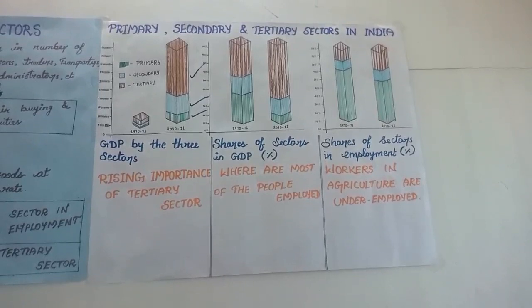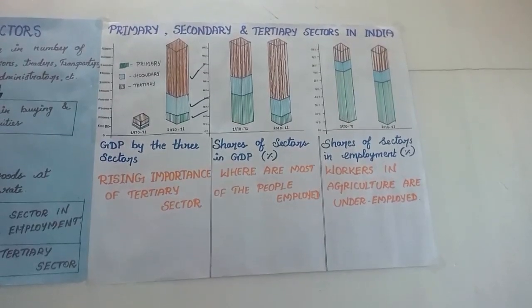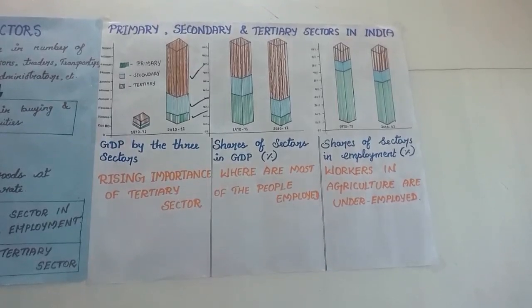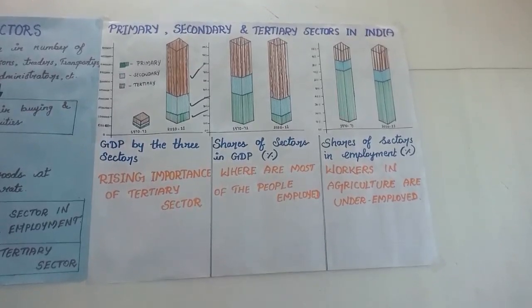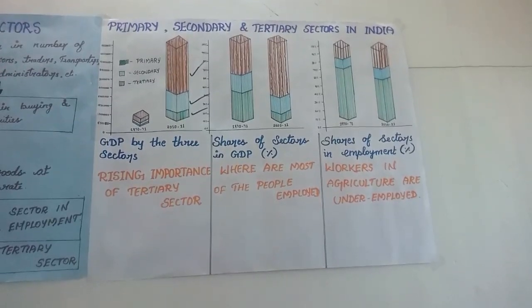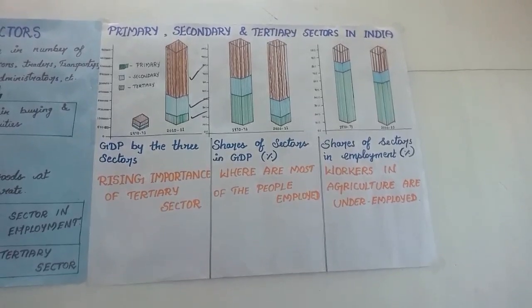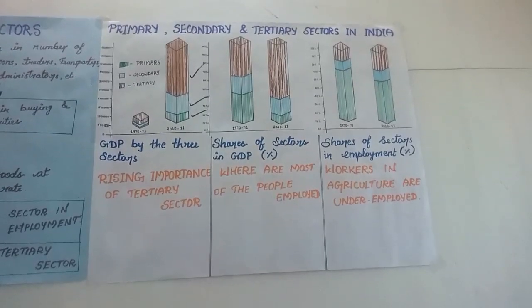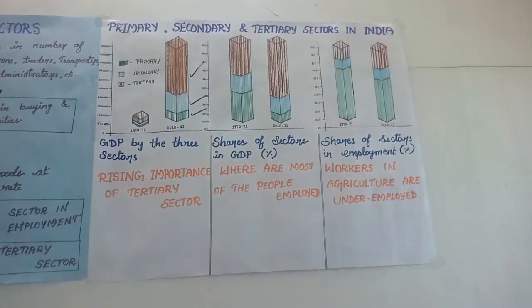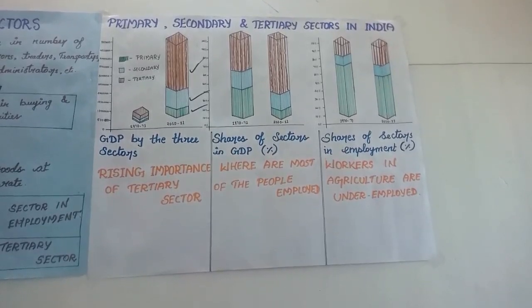As a result, more than half of the workers in the country are working in the primary sector, mainly in agriculture, producing only a quarter of the GDP. Note this: more people are engaged in the primary sector, but they produce only a quarter of the GDP. In contrast, the secondary and tertiary sectors produce 3/4 of the produce, whereas they employ less than half of the people.